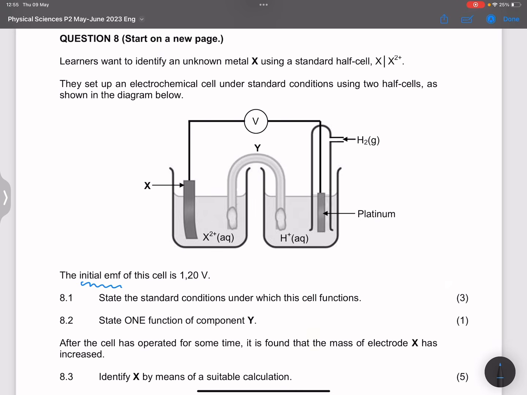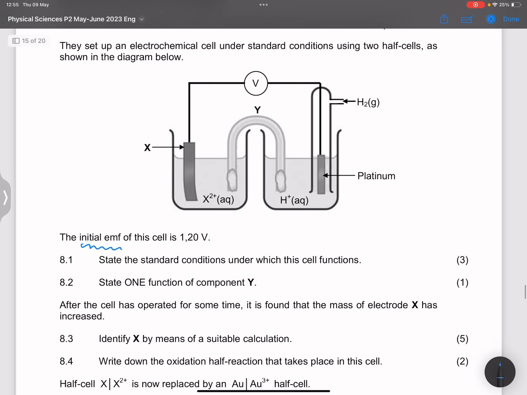Okay, so the first question, they say state the standard conditions under which the cell functions. So what are the standard conditions of the cell? First of all, the initial concentration of our electrolytes must be equal to 1 mole per cubic decimeter, and the temperature must be equal to 25 degrees Celsius, right?